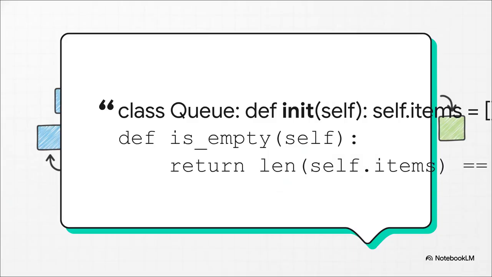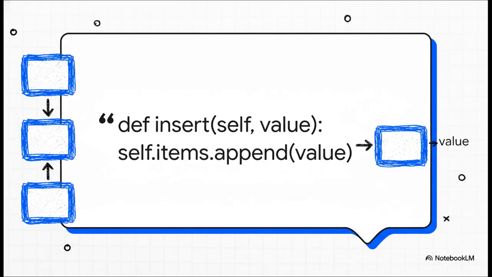We'll make a quick class. Inside the initializer, we just create an empty list called self.items. That's it. We also add a handy little helper function, isEmpty, that just checks if the list has anything in it. This is basically our easy underflow check. And here it is. To add an item to the back of our queue, to enqueue it, we just call the append method on our list. That's it. One line. It automatically puts the new value at the end, exactly where the rear of our line should be. No fuss, no drama.